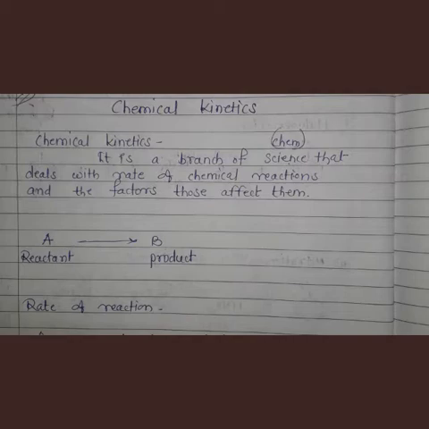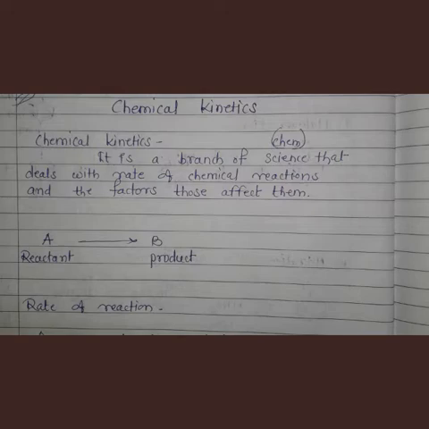Okay, now why do we need to study chemical kinetics, or what is the reason behind the study of rate of chemical reaction? There are two reasons. First reason is the study of reaction rate helps us to predict how rapidly the reaction approaches equilibrium state. You know what is meant by equilibrium.